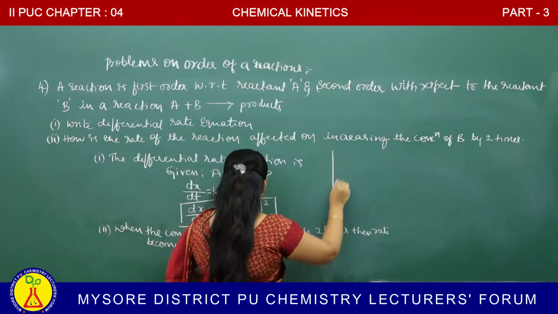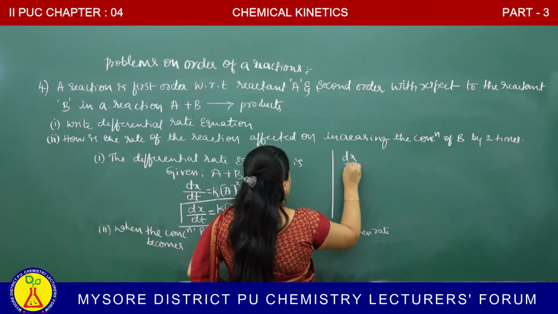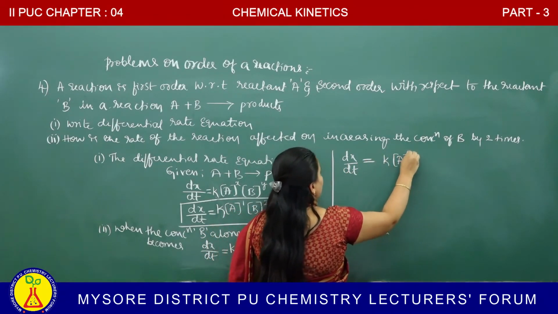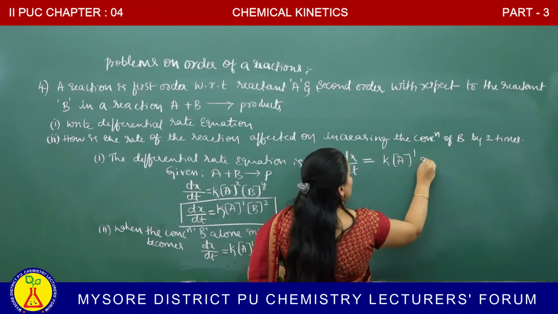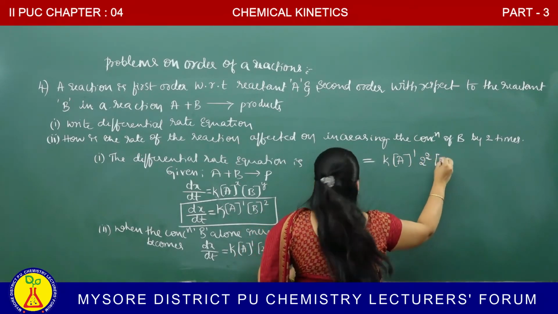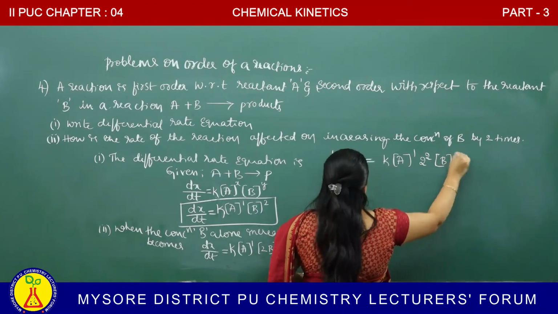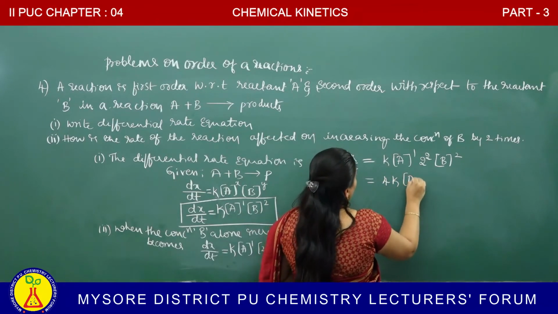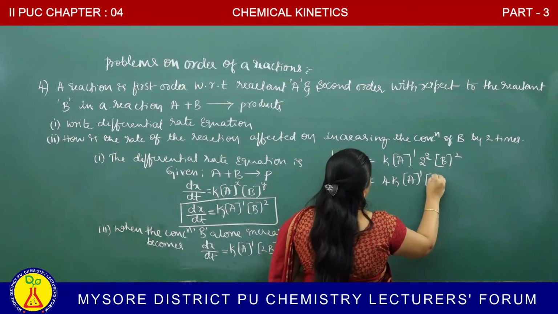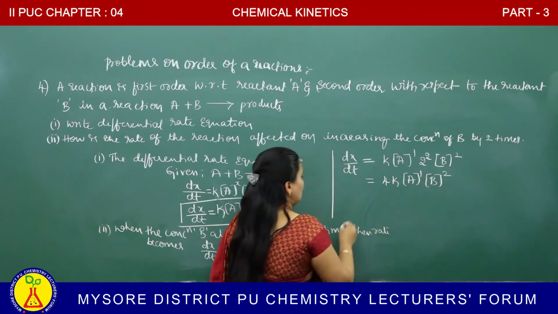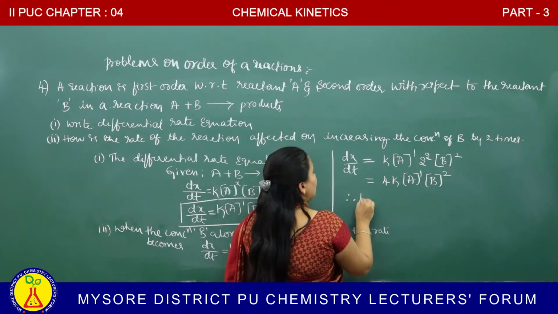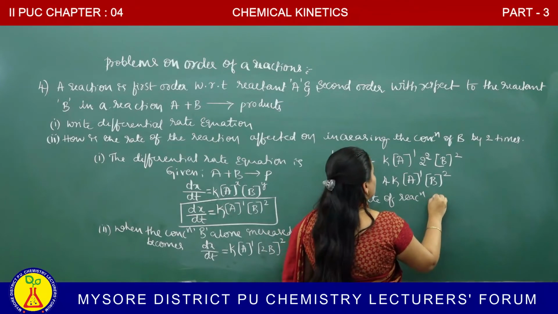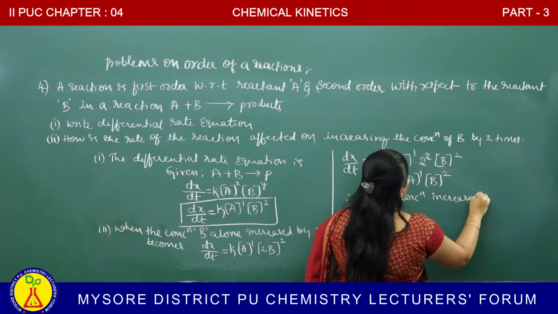Let's solve. dx by dt is equal to k, molar concentration of A to the power of 1, 2 square comes outside, molar concentration of B to the power of 2. 2 to the power of 2 means what? 4. 4k molar concentration of A to the power of 1, molar concentration of B to the power of 2. Therefore, rate of reaction increases by 4 times.